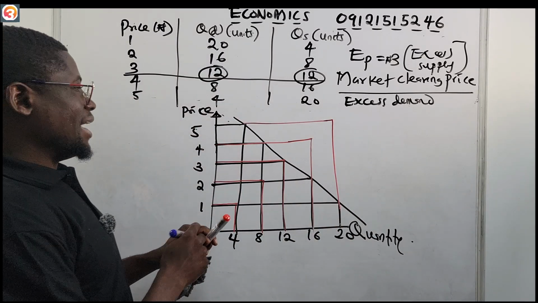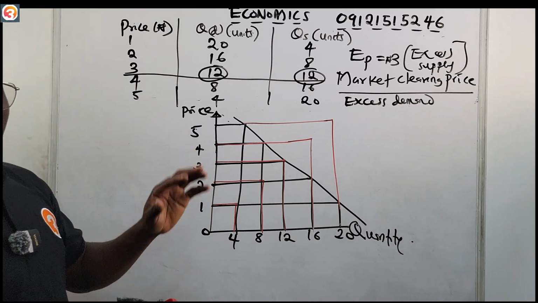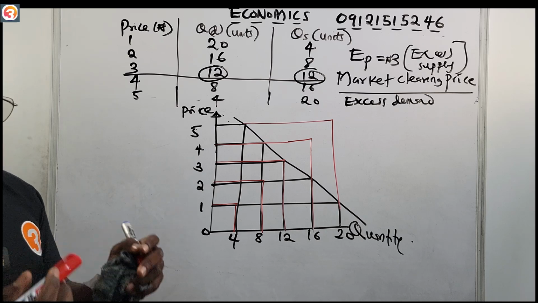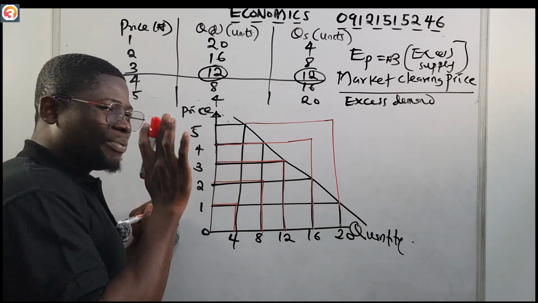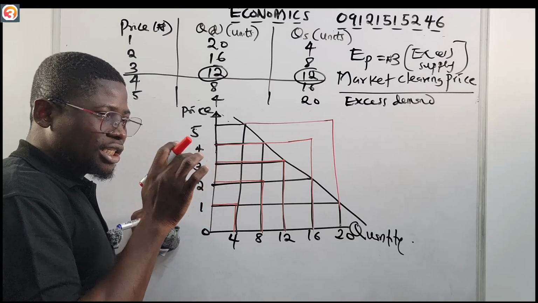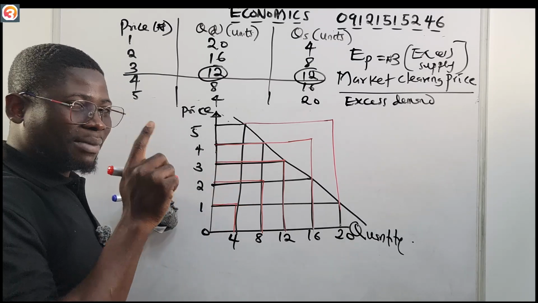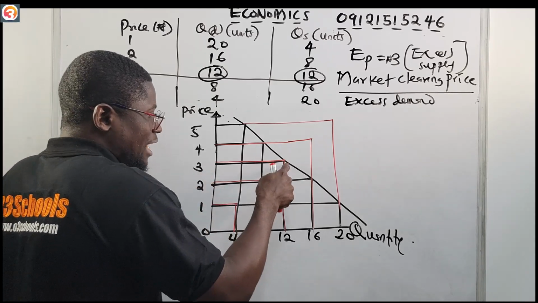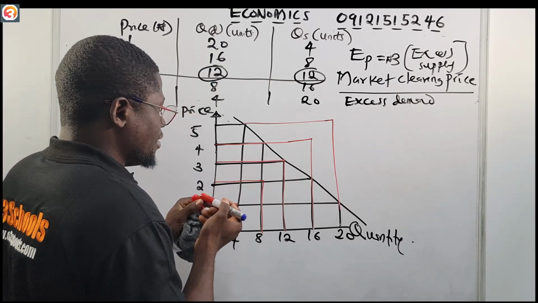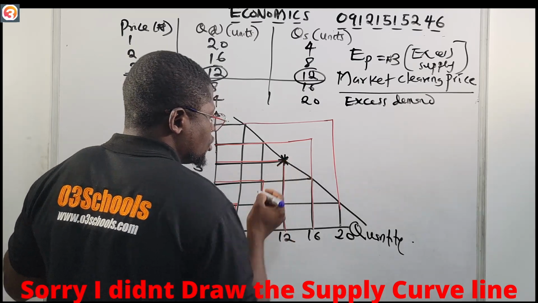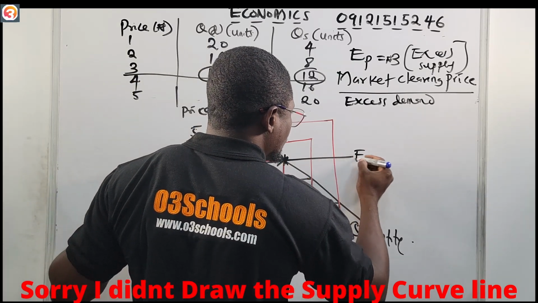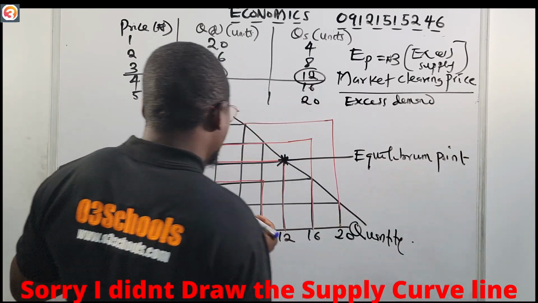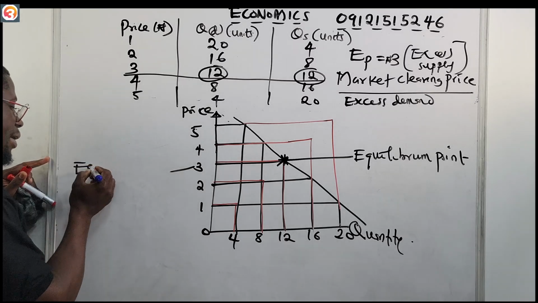Okay, so this is our graph showing both the quantity supplied and the quantity demanded in the market. Now where is our equilibrium point? Our equilibrium price is the price corresponding to the point where the quantity supplied and the quantity demanded are equal, and that's at 3 naira. So here is our equilibrium point, and of course, this is our equilibrium price.